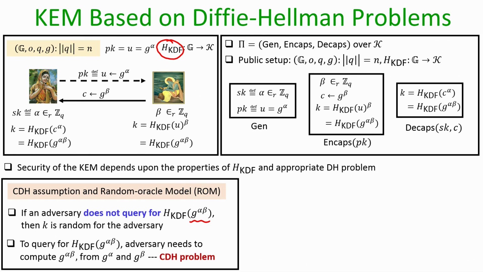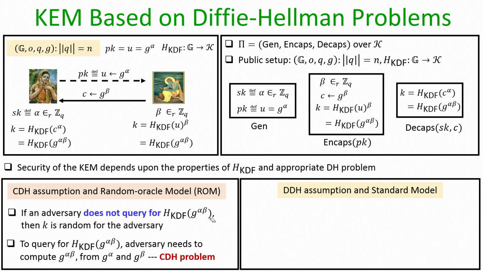Now, what is the chance that the adversary would have queried for g to the power alpha beta, given that it knows only the public key g to the power alpha and the encapsulation of the key, namely g to the power beta? Well, that is precisely the probability with which it can solve an instance of the CDH problem, and that is why if we assume that the CDH problem is difficult to solve, this construction is secure in the random oracle model.